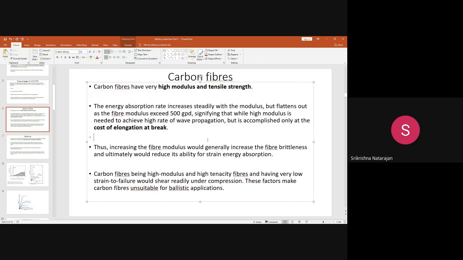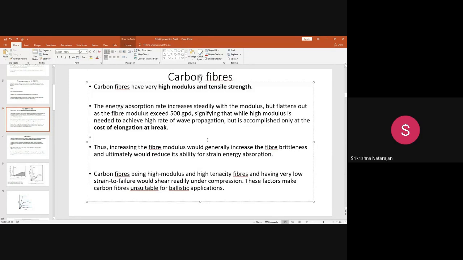Means the material, though it has a very high modulus, after it reaches a particular value of, say, around 500 grams per denier, the material becomes brittle because it does not have some extensibility. Okay, it does not have elongation. You see, even the Kevlar, if you compare this against the Kevlar fiber, before it undergoes a fracture, it has a slight extensibility.